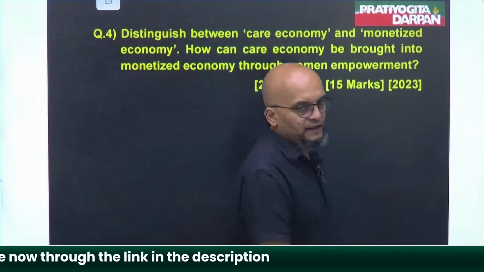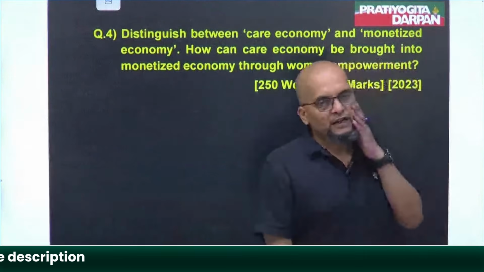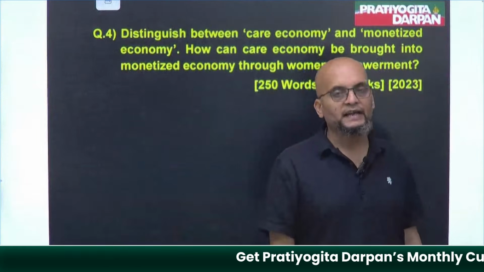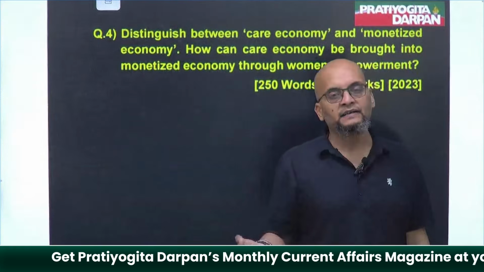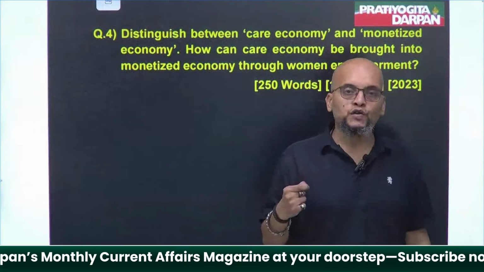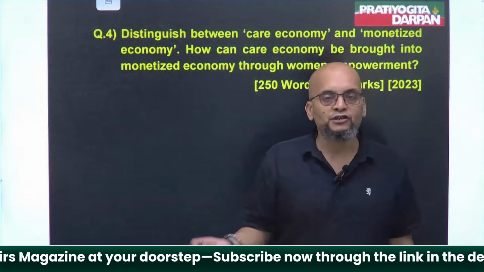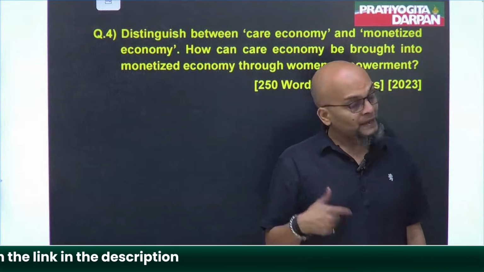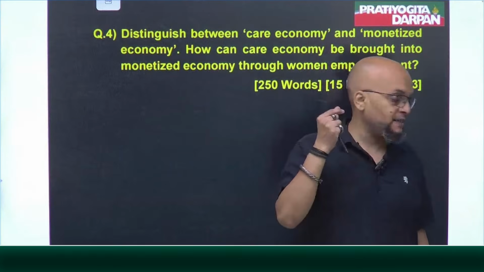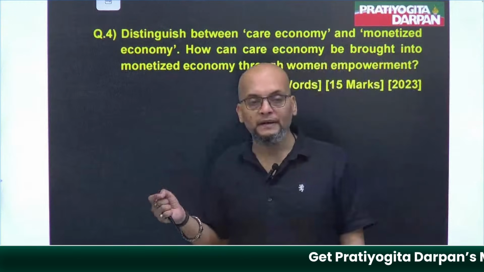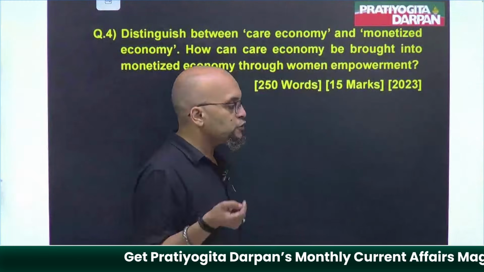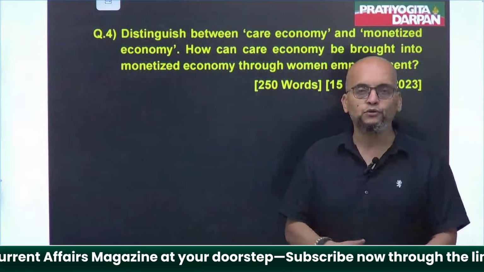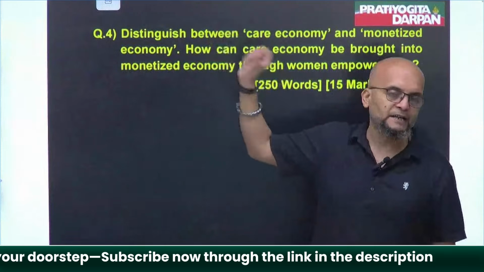See guys, when you talk about care economy, I think most of you got it, they are actually talking about welfare economics, where government takes care of those who do not have that much privilege or opportunities. Government is providing subsidies, government is giving free ration to 80 crore people. So all these steps you could have written and explained what is care economy.